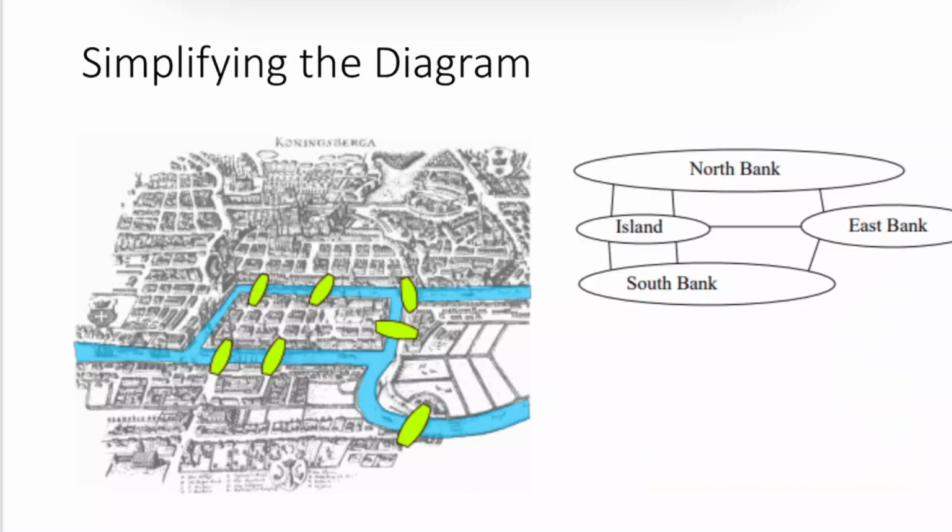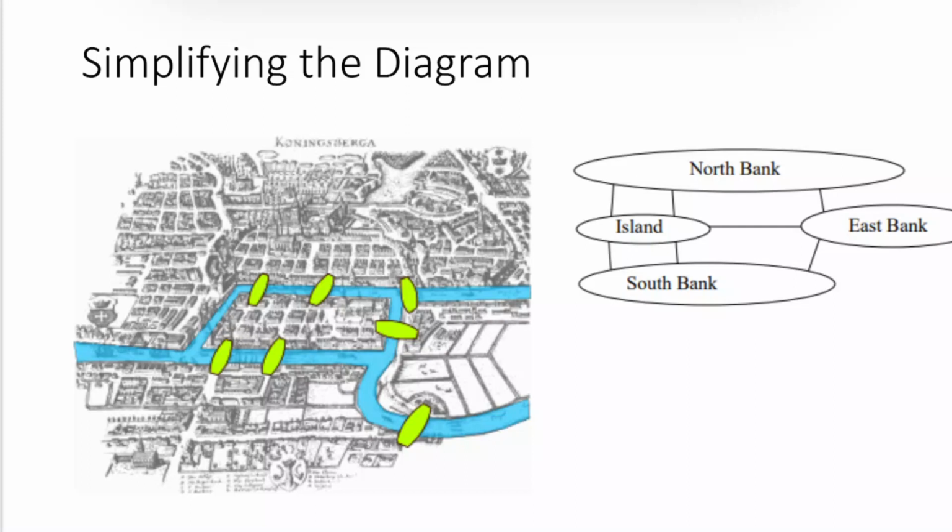As he was thinking about it, he realized that the route I take through the different islands or land masses of the city doesn't really matter for the question he was asking, which is whether it is possible to cross every bridge exactly once. It doesn't matter which streets you take if you're only worried about crossing each bridge exactly once.